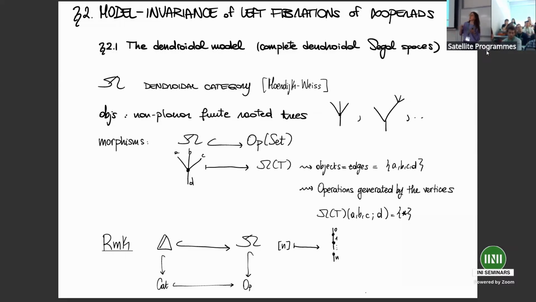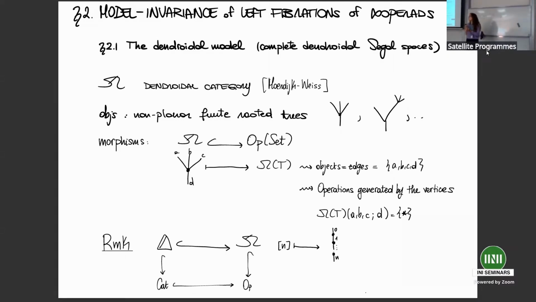It basically relies on the intuition that an operation with several inputs and one output can be depicted as a tree with n input edges and one output edge, which is the root. This is the intuition behind the dendroidal formalism, and the operadic composition of multimorphisms actually corresponds to grafting trees one on top of the other.